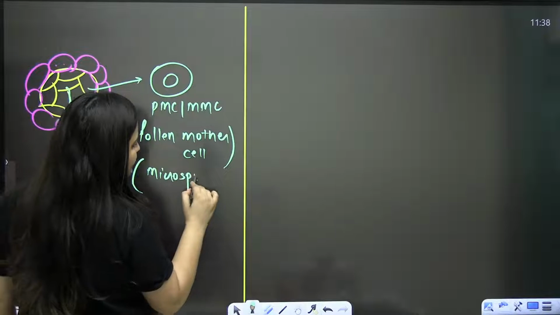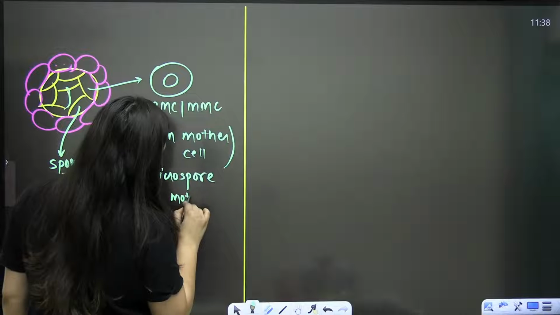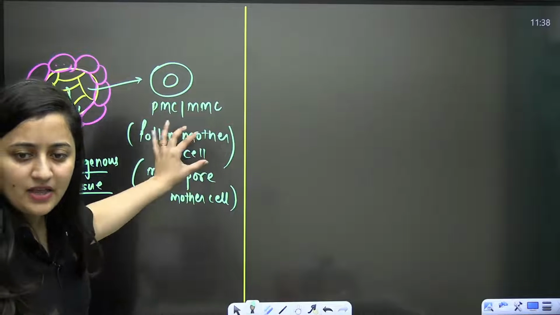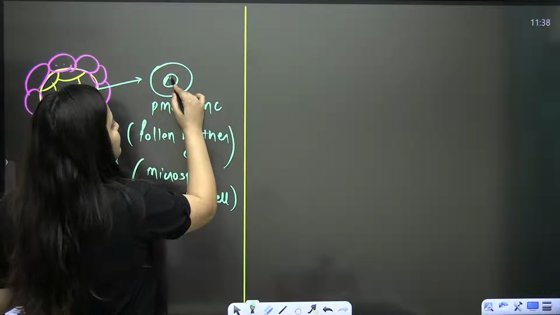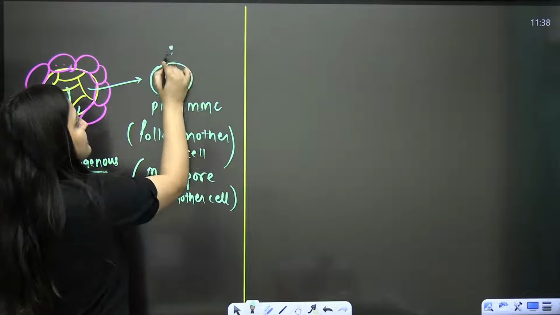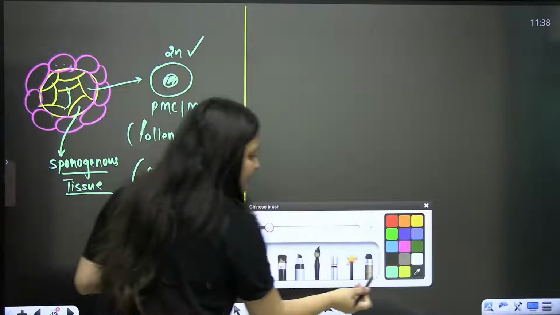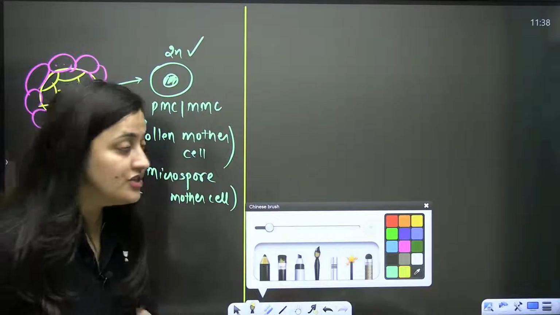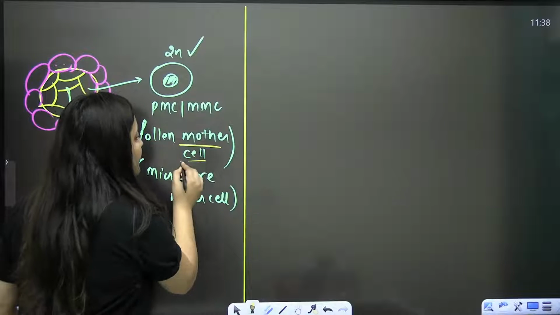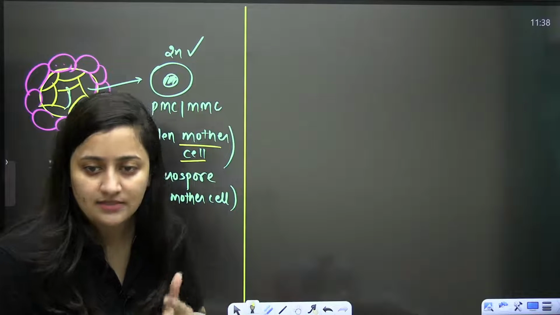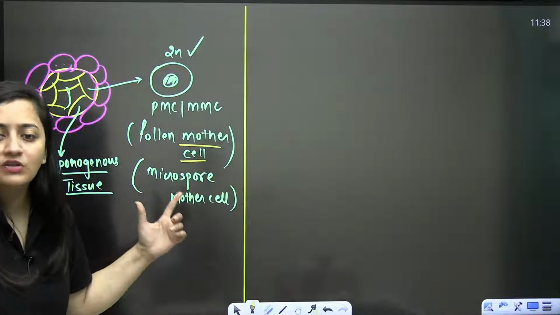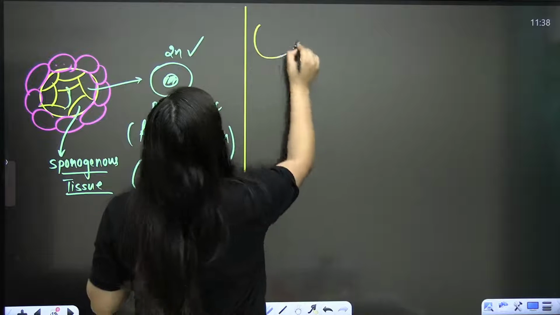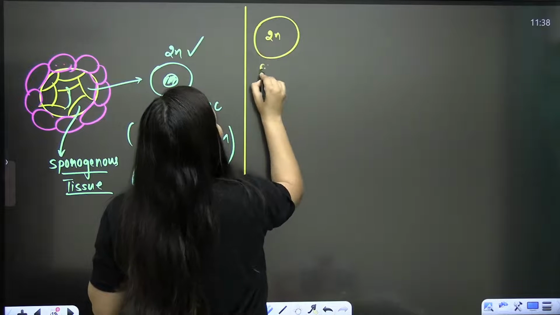So each cell of the sporogenous tissue has the potential to form the pollen grains. Let's pick up one cell here. We are calling it the pollen mother cell or the microspore mother cell. It is diploid in nature. And I always mention in my lectures that when I say mother cell, it means it will undergo meiosis. So this is your diploid pollen mother cell.